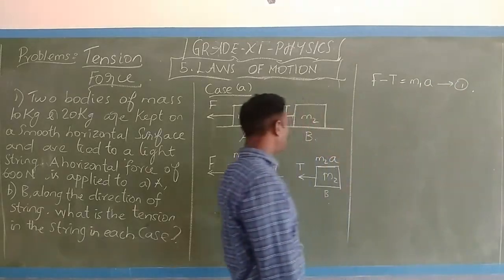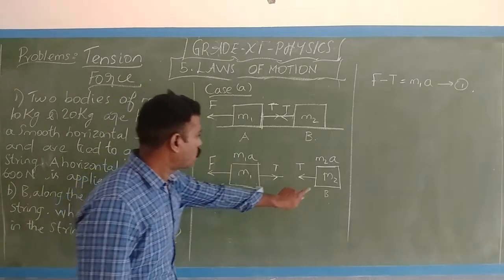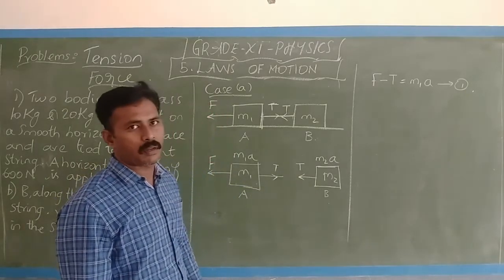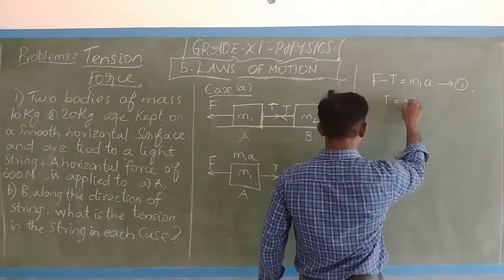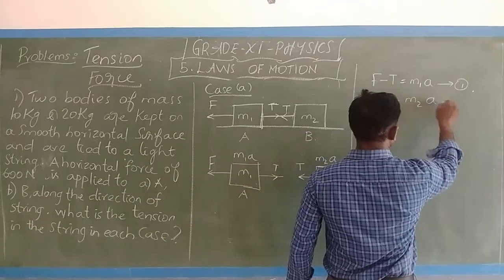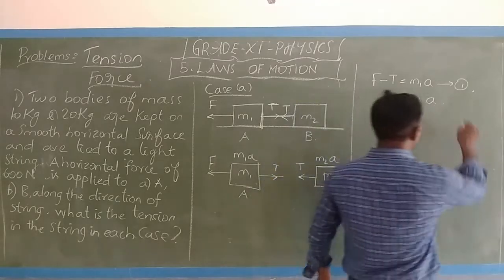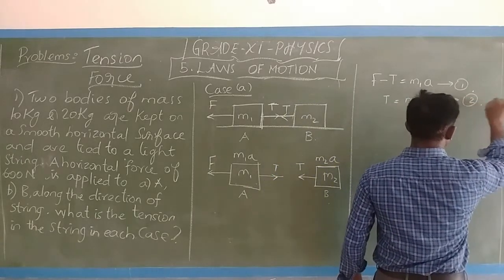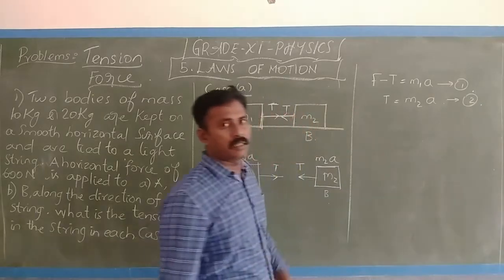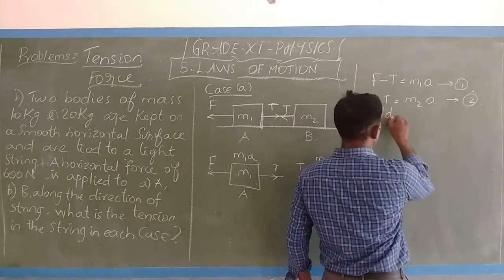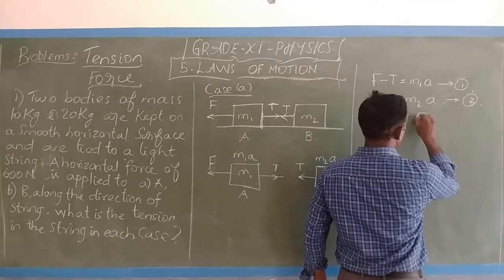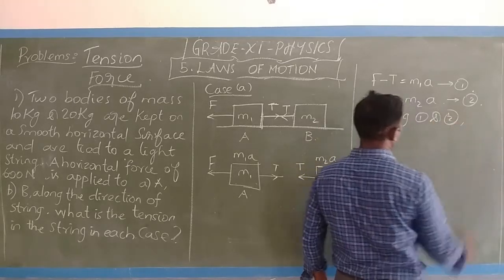The second equation, you write from the formula. What is the force here? T equals m2 into A. This is the second equation. Now you add both the equations. Adding 1 and 2, what do you get?